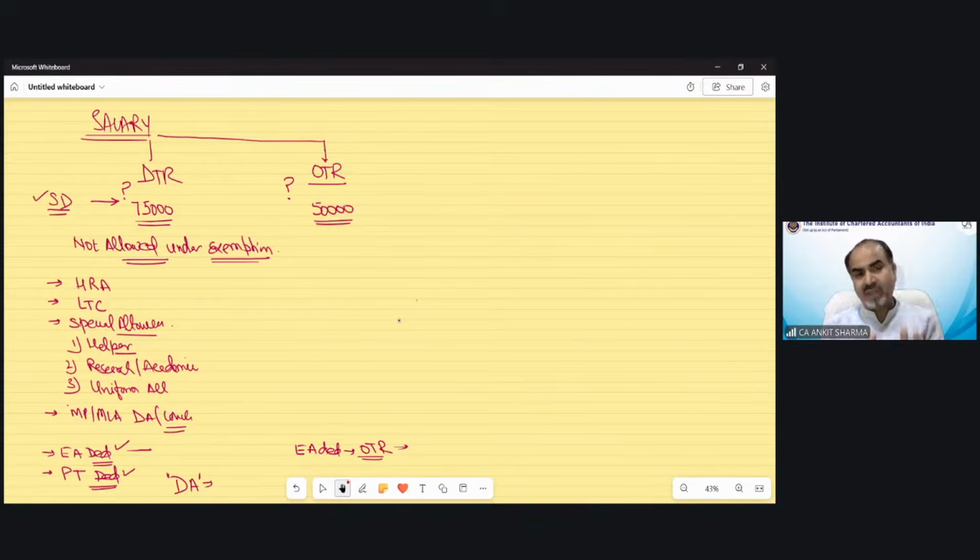So these are the main things you have to be very careful about when you are solving a question under the head salary. And the standard deduction in case of the optional tax regime would be 50,000. In the same way, when we talk about income from house property, if there is any rental income from a building, then we apply the provisions of income from house property.